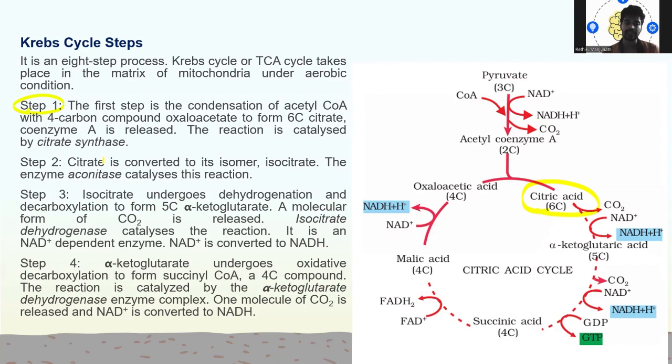Then in step 3, isocitrate undergoes dehydrogenation and decarboxylation to form the 5C alpha ketoglutarate. So from citric acid to alpha ketoglutarate.